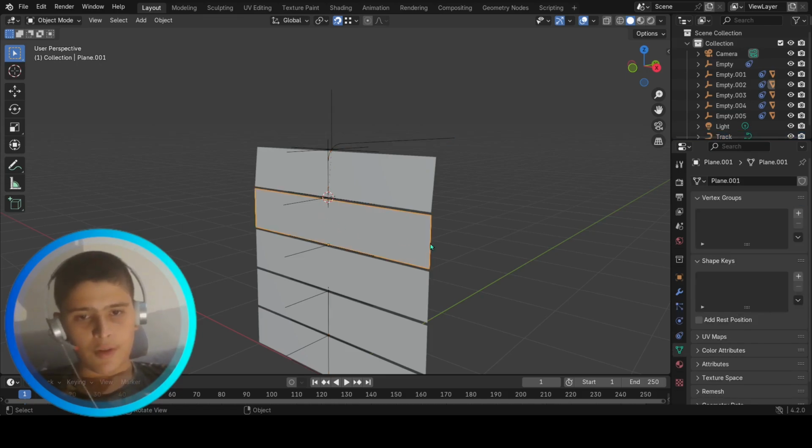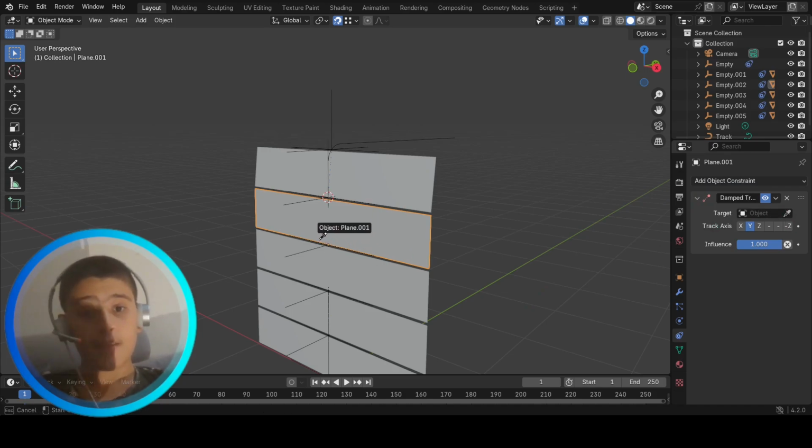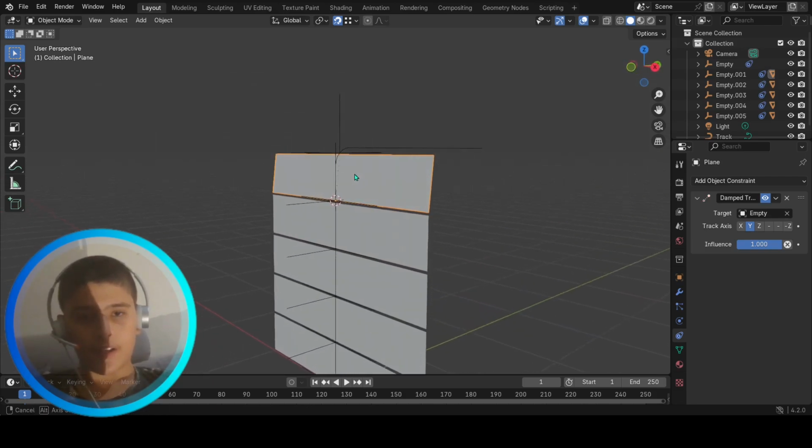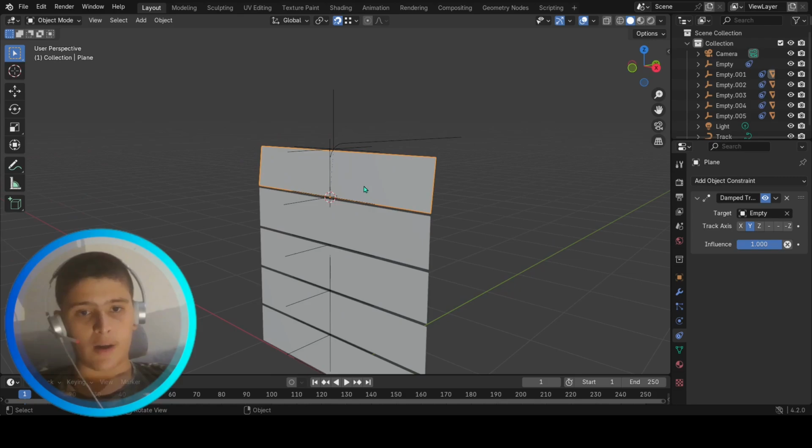I'm gonna select this one, go to constraints, add object constraint, damped track, and select the axis that's above it. That means this plane, we're gonna select the axis that's above it. That's why we kept an axis above this plane so we can do one above it.